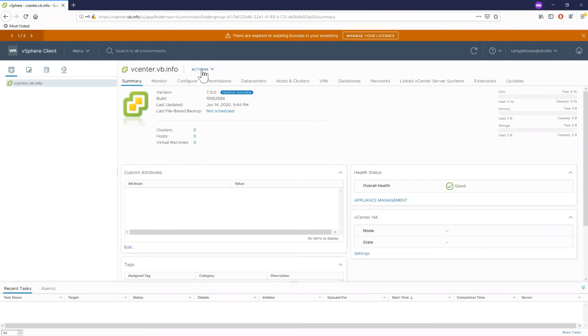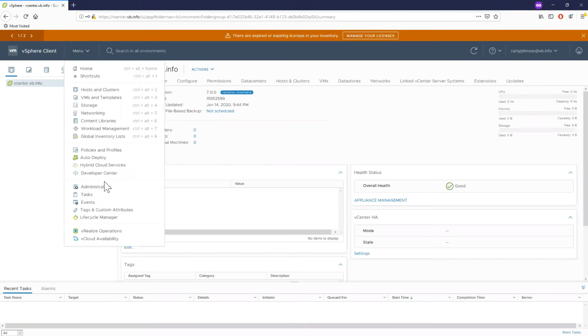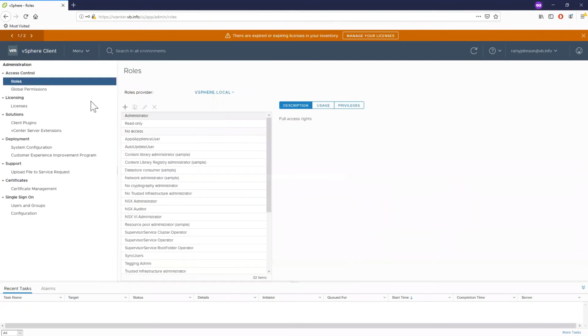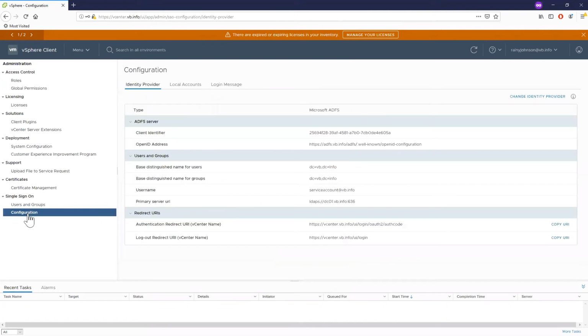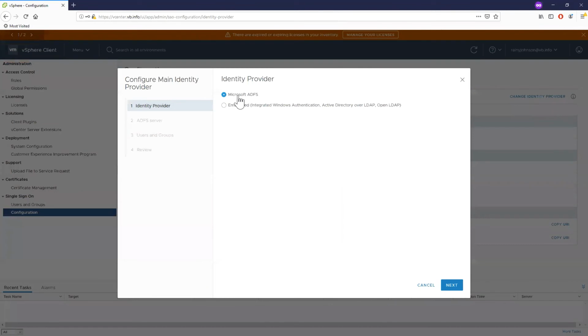Now, let's roll back some of these changes that we made, and we can see how we can flip back and forth between the ADFS config and then the traditional. So if I go back to administration, I can pull the rug out from under us, right? If I go back to single sign-on, configuration, we go back to change identity provider. So again, this is that toggle, ADFS or the traditional more embedded services, right? So I'll go ahead and hit embedded.